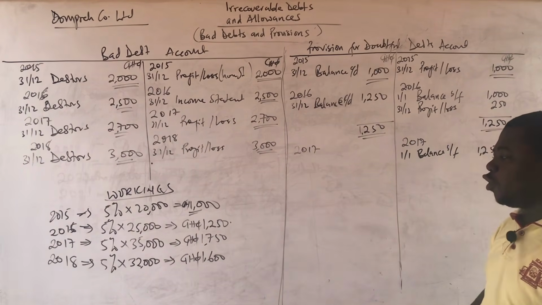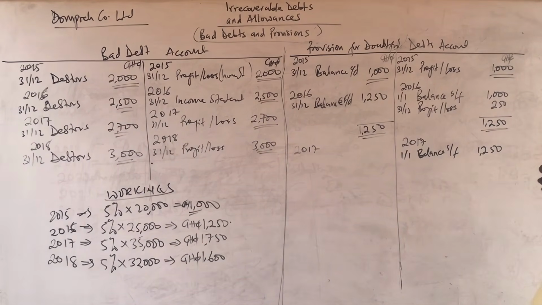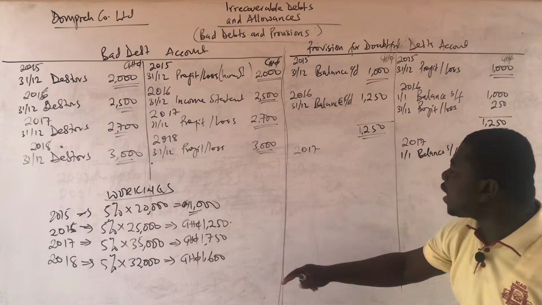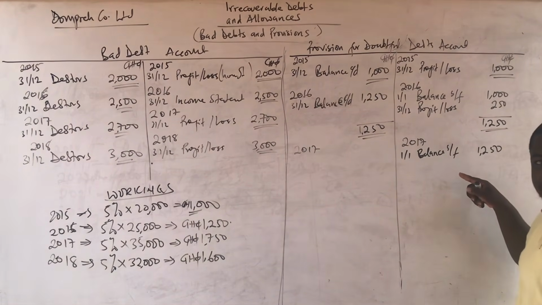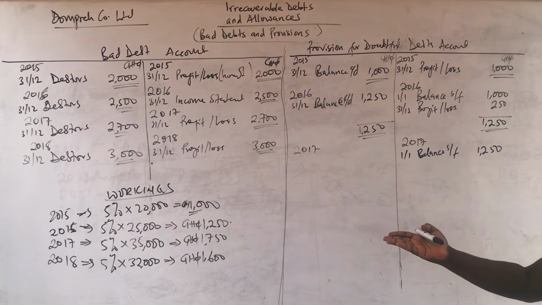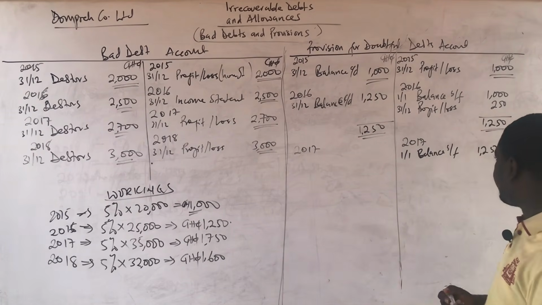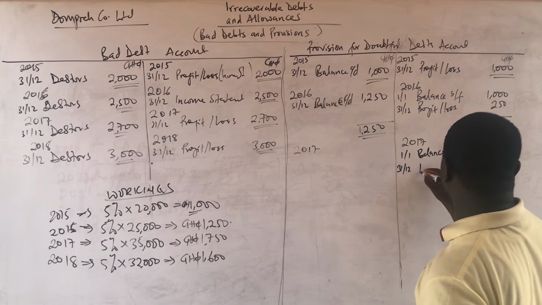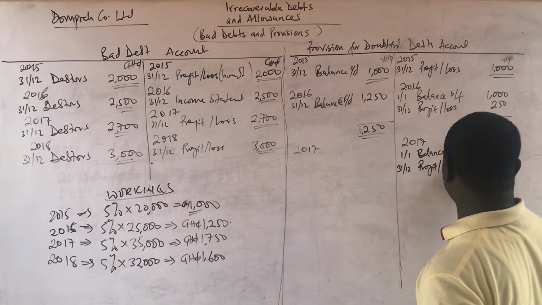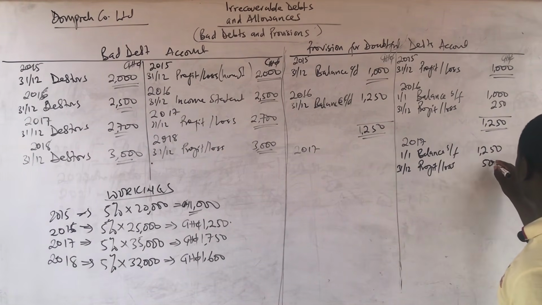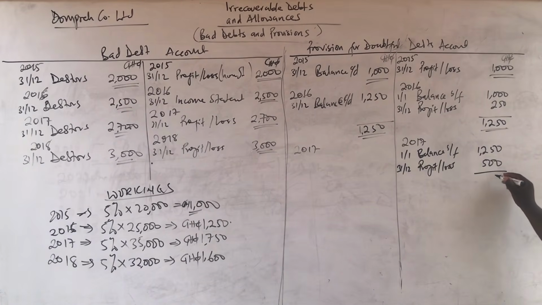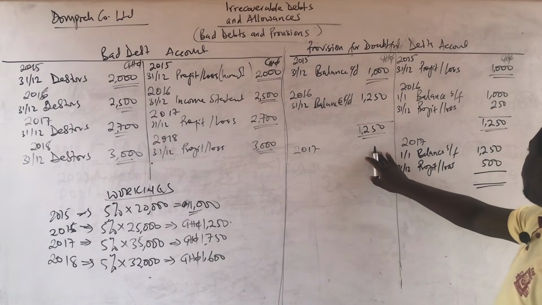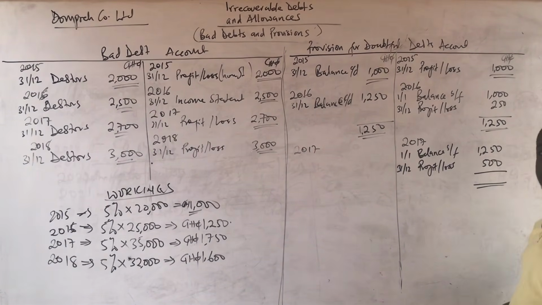Then we go back to 2017. What was our provision for 2017? 1,750. Comparing with the balance brought forward, is it an increase or a decrease? It's an increase. The difference is 500. So you come and write on the last day of the year, 31st December, profit or loss or income statement, 500. So that when we sum these two up, it will be the total of 1,750 as our balance carried down, which is what we actually had for the year.